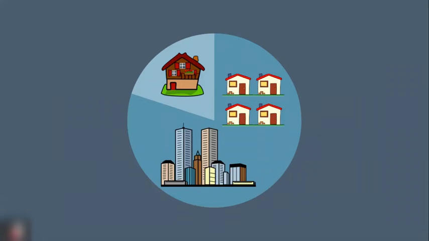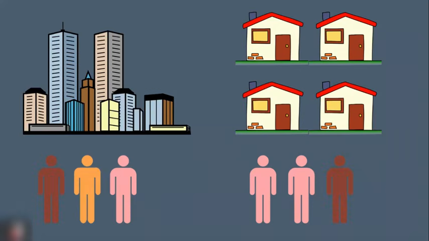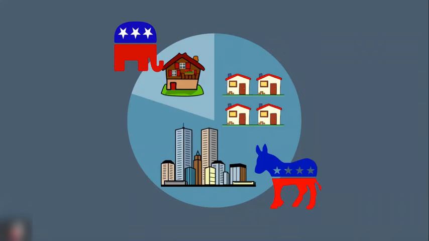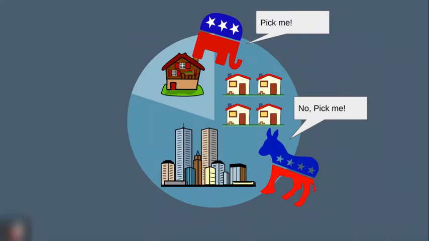Now we're going to move away from geography and towards demographics, or characteristics of Americans. So for starters, 80% of the US population lives in urban or suburban areas, with only 20% in rural areas. In the urban and suburban zone, the downtown cities are much more diverse than the suburbs, though this trend isn't as strong as it was a few years ago, or a few decades ago. Also, generally, the urban and suburban areas are much richer than the rural areas. In general, the urban area tends to be Democrat and the rural area tends to be Republican, with suburbs being a mix of the two.